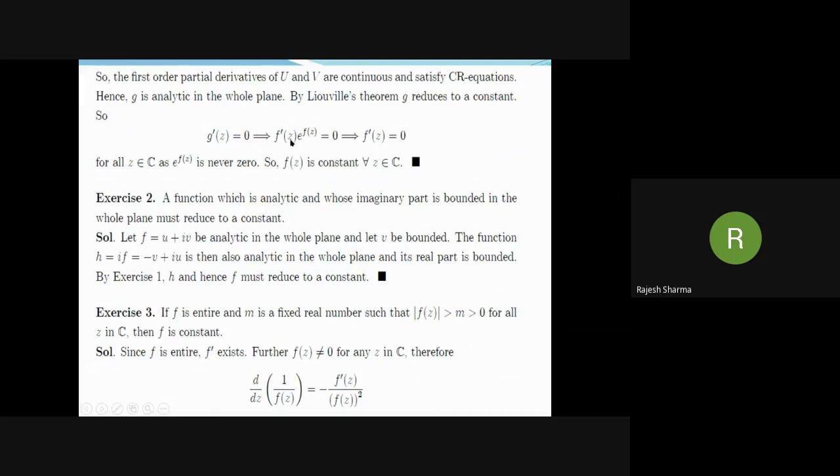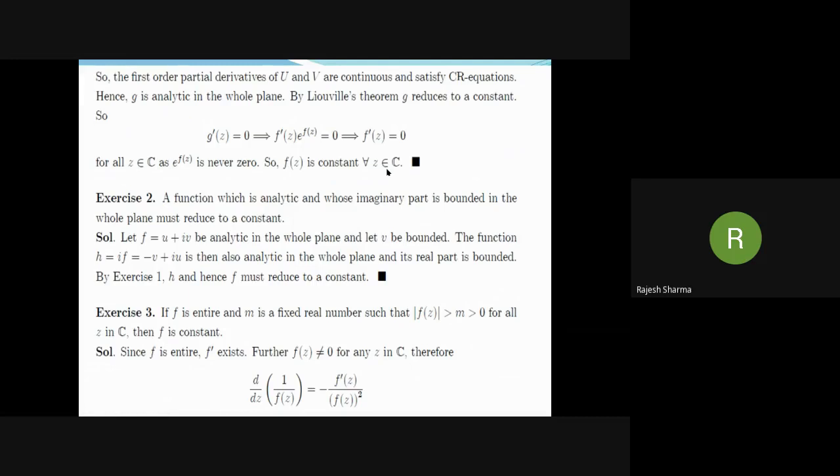That is, f dash z exponential f(z) is equal to 0. This implies f dash z is equal to 0 for all z. Why? Because exponential functions are never 0. From this, it follows that f(z) is constant for all z in the complex plane.